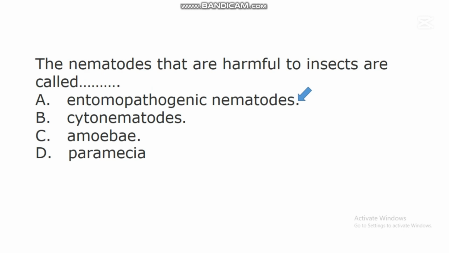Entomopathogenic nematodes are those nematodes that are very harmful to insects. This nematode can kill insects by releasing pathogenic bacteria into this insect. So when this nematode gets into the system of insects, they will release harmful organisms that will finally kill the insect.